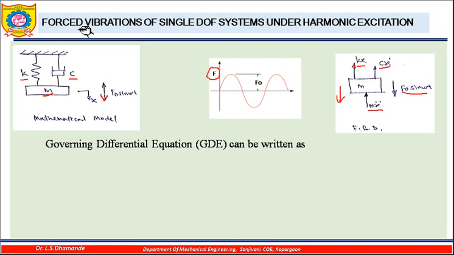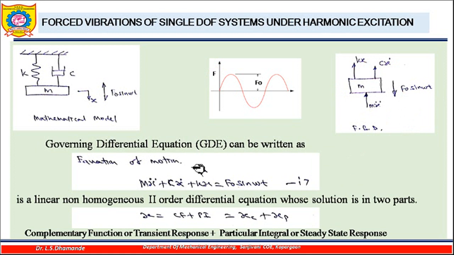So let us write the sum of all these forces. You will find that there are three forces in the upward direction and one force in the downward direction. So I can write the sum of these forces as m into x double dot plus c x dot plus k x, which will be equal to F0 sin omega t, since it is opposite in the downward direction. This is nothing but the equation of motion: m x double dot plus c x dot plus k x is equal to F0 sin omega t.